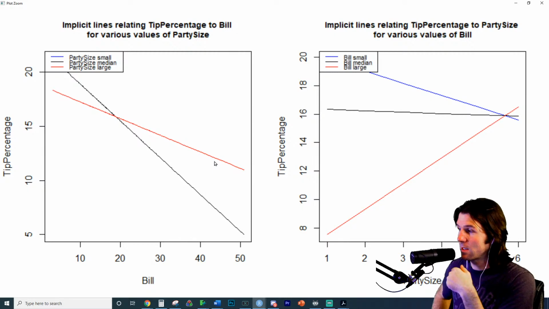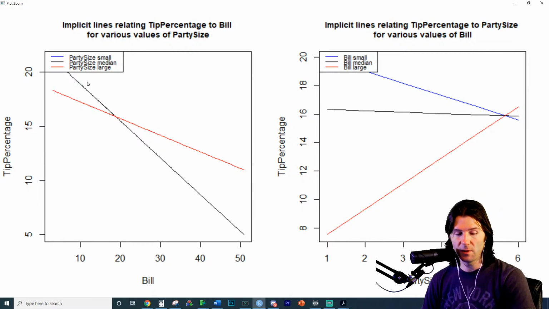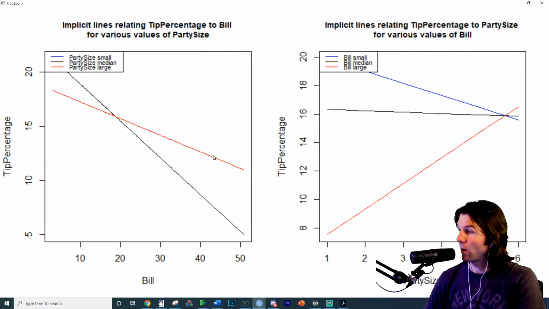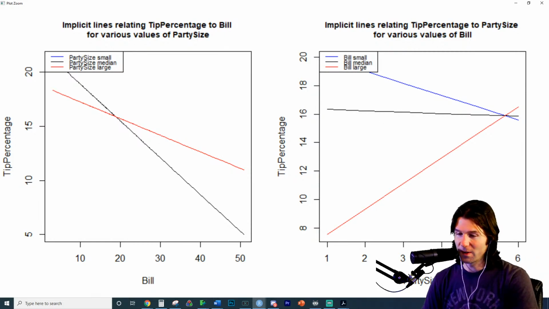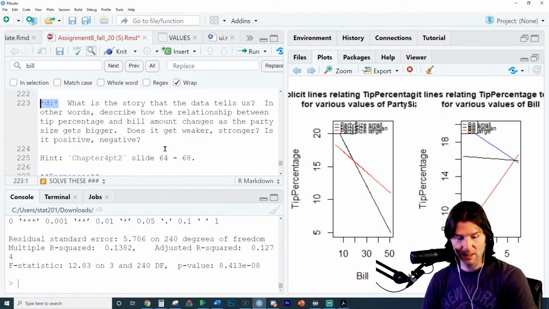We see that bill has less of an impact due to the line becoming less negative or more positive, whatever people want to say. But just look at the line and ask, okay, what's happening as we increase this? Here's the line, and then here's the new line. You have to compare them and say it's getting less negative and weaker. So there we go. That's it. I think that's excellent right there.